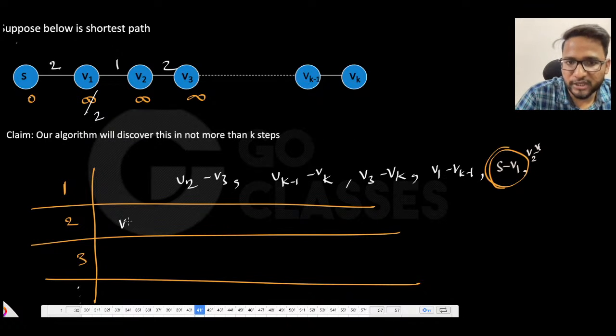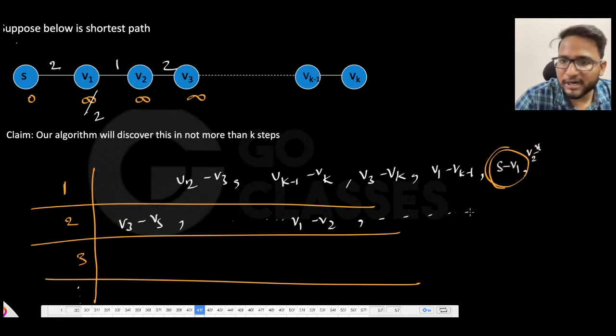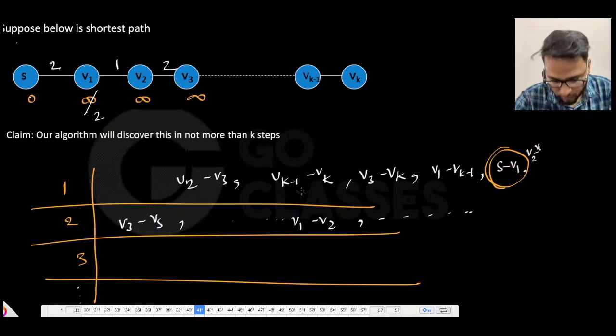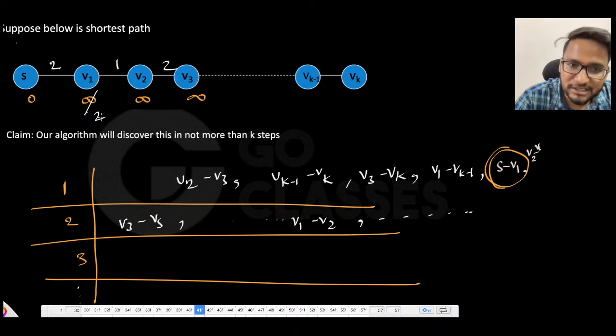You will relax maybe v3 to v5, you will relax all the edges, but there will be a time when you will be relaxing this v1 to v2 also. I mean, you will relax all the edges, but you will definitely be relaxing this v1 to v2 because you are relaxing all the edges. Since you need to relax this v1 to v2 also, that means since this is 2, this is 1, this will get updated to 3.